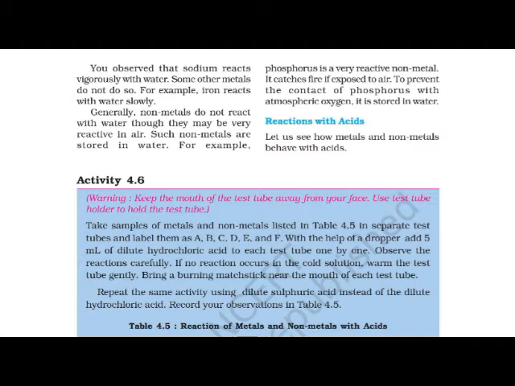Phosphorus is a very reactive non-metal. It catches fire if exposed to air. To prevent the contact of phosphorus with atmospheric oxygen, it is stored in water. Phosphorus is kept in water to avoid contact with atmospheric oxygen. So you can preserve it, and you can keep the phosphorus as it is. Here you can frame the question.